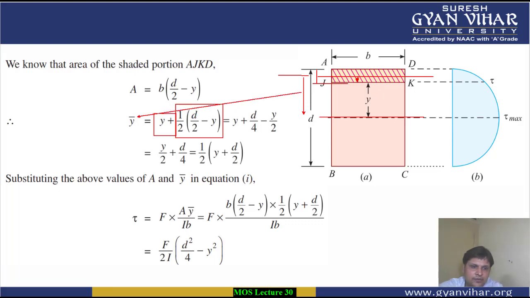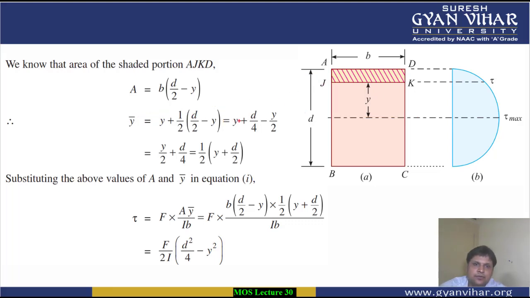Then after, students, if you simplify, you can write it as Y plus D by 2 minus Y by 2, that is, Y plus D by 4 minus Y by 2. Similarly, if you simplify, you can write it as Y by 2 plus D by 4, and finally you can take a half as common, and inside it will be Y plus D by 2.